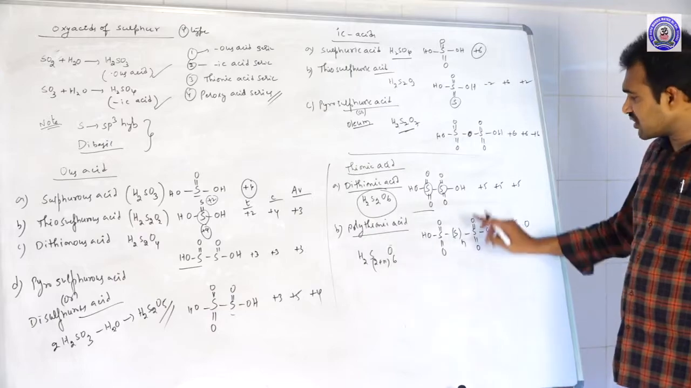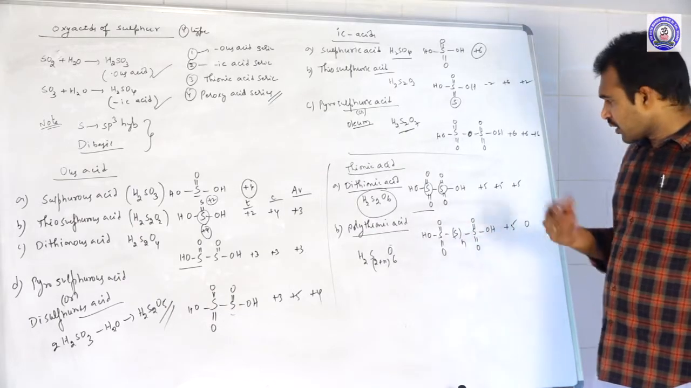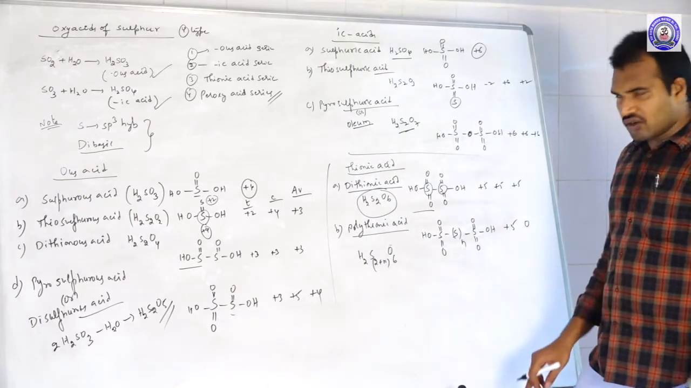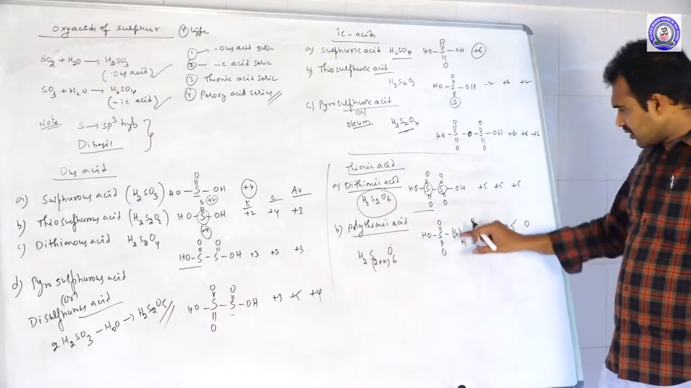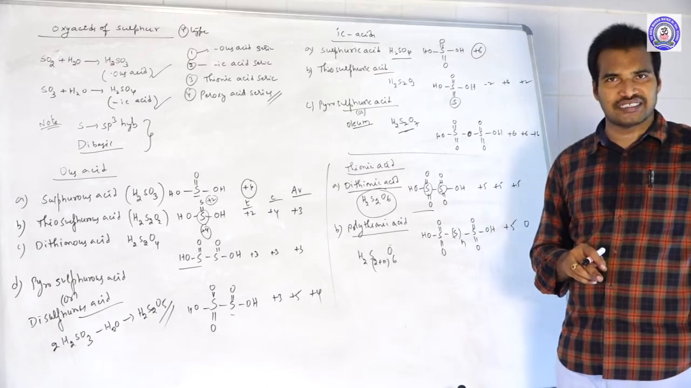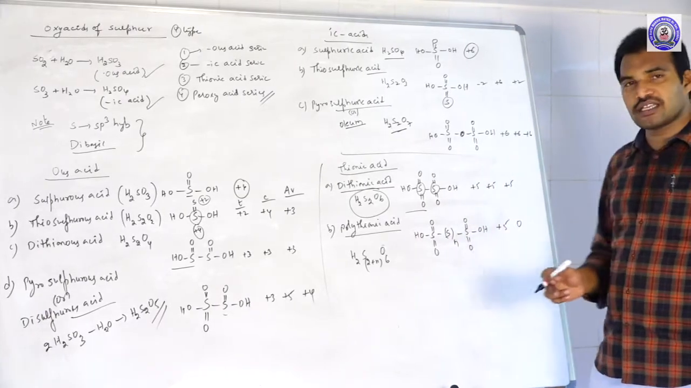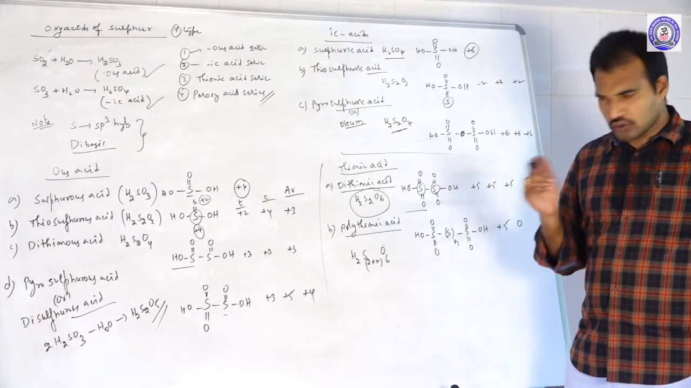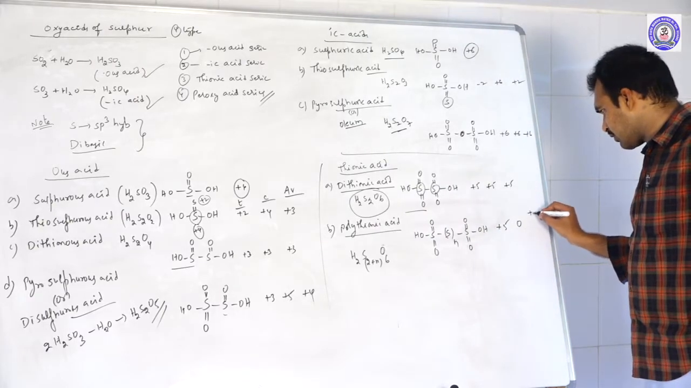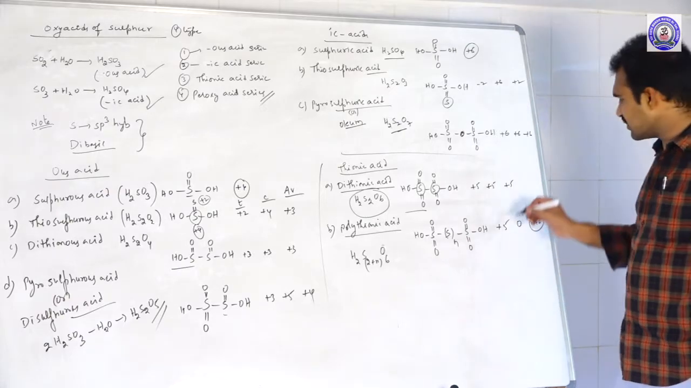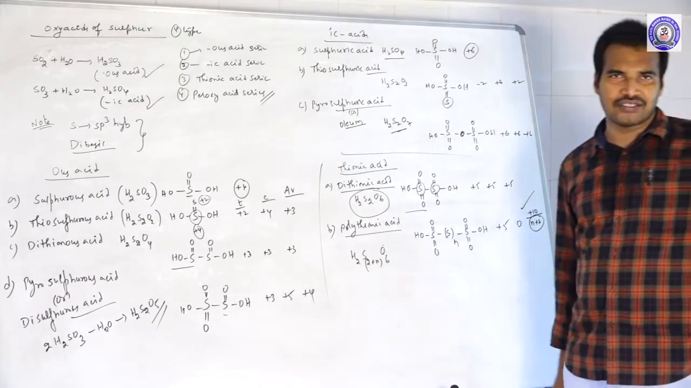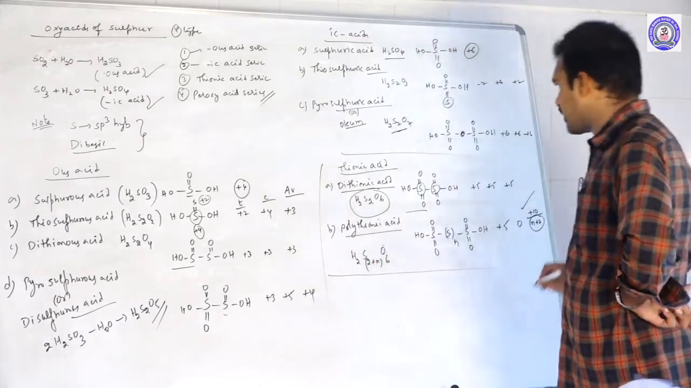But the average oxidation state is very important here. For example, what is the average oxidation state? What is the total oxidation state? This terminal atom having +5, this terminal atom having +5, total +10. But how many sulfur atoms are there in total? N plus 2. So the average oxidation state is +10 by N plus 2. So by using this formula, you can calculate the average oxidation state. So this is about the thionic acids.